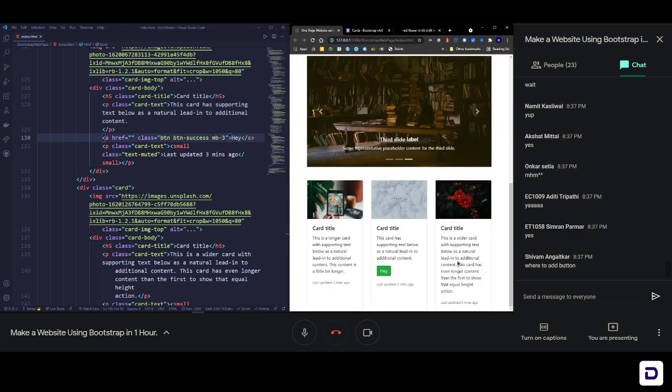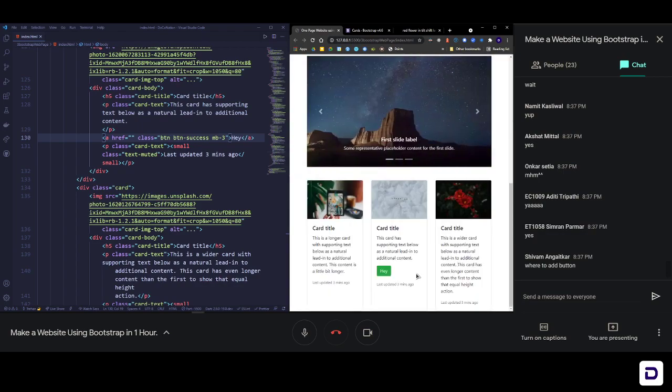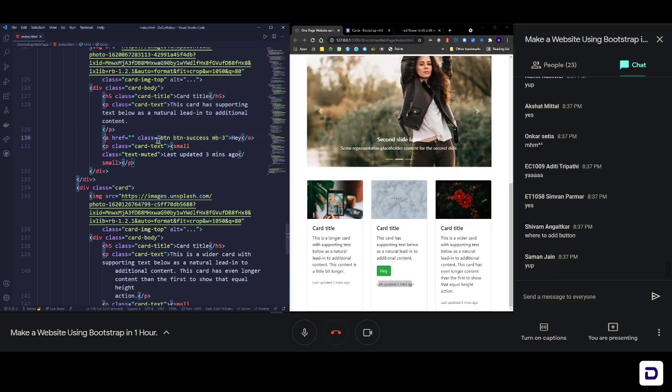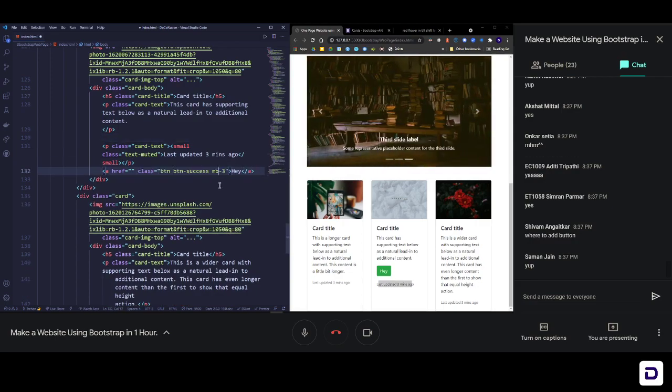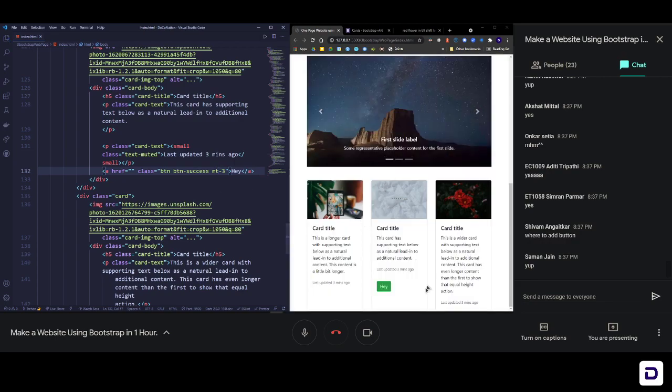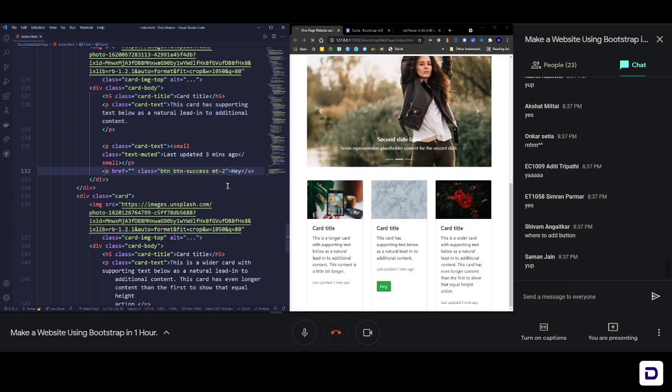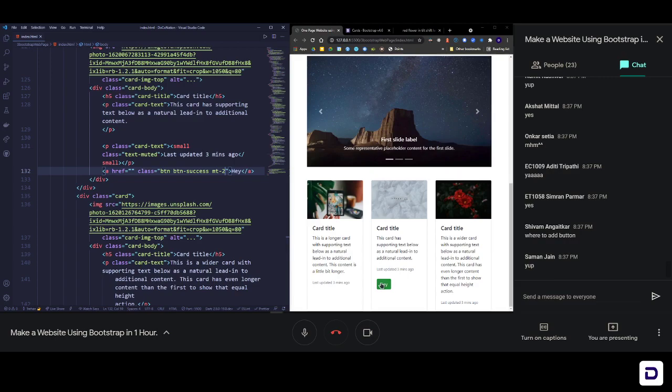Wherever you want, Shivam, wherever you want. You want it after this last updated, you can add it after it. Okay, let me add it after it. Control X, and below this, and instead of MB here we'll write MT, basically margin top. So now our button is here. Anywhere you want you can add it. Margin top is too much, so MT 2. Yeah, okay, this much is fine. So we have our cards with us.